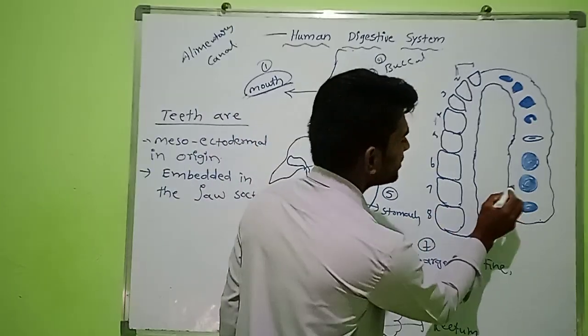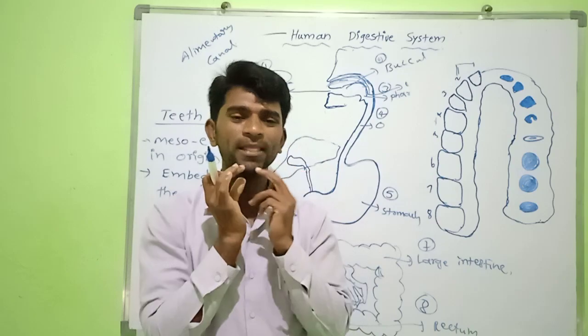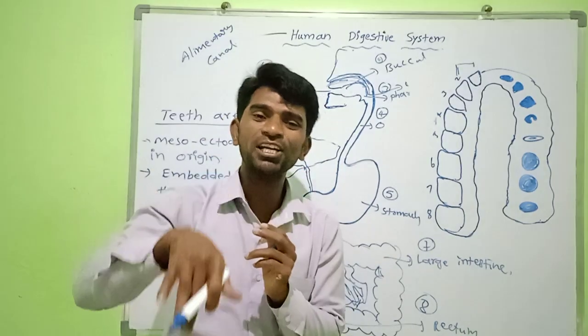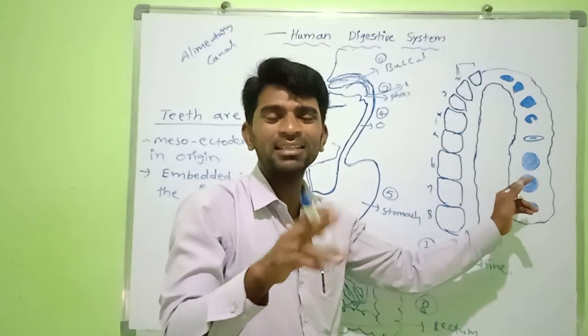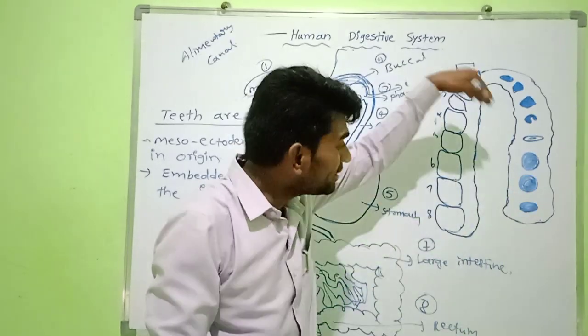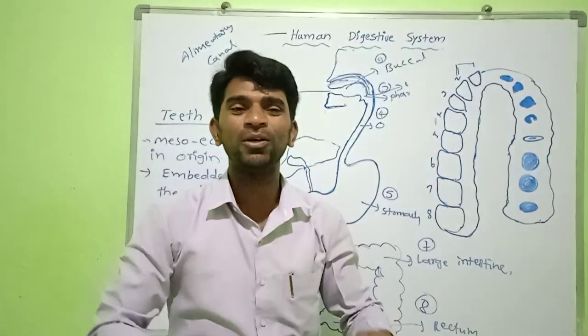See dear, this is the jaw. So we have two jaws, upper jaw, lower jaw. In the jaw wall, there are some sockets, nothing but sunkens. In that sockets, the teeth are embedded.